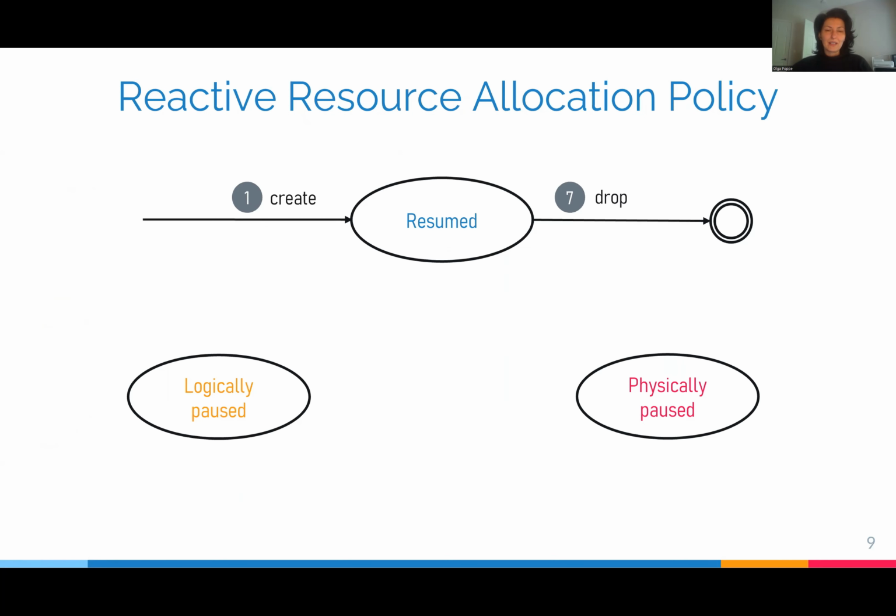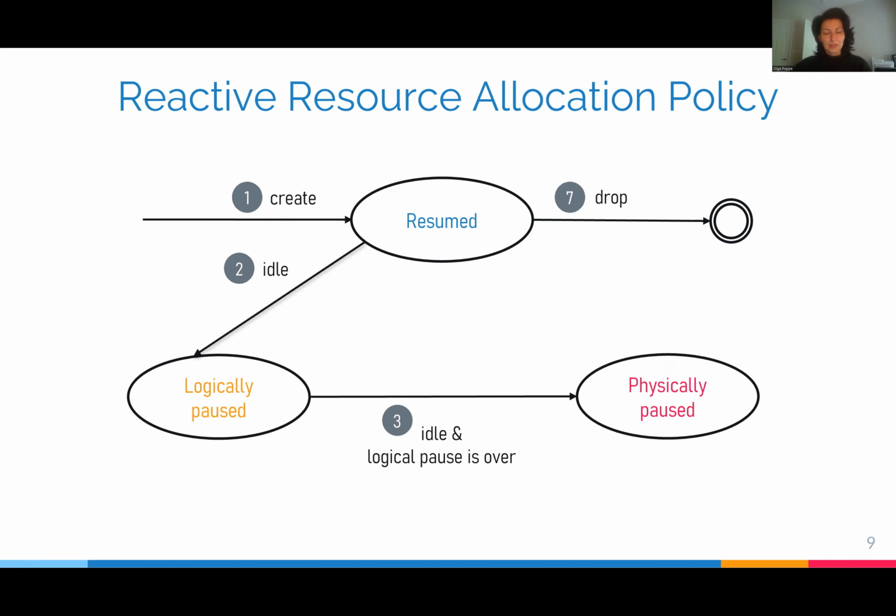So we can summarize the current reactive resource allocation policy as a finite state automaton. When the customer becomes idle, resources are logically paused. During logical pauses, resources are available, but customers are not billed. If the database stays idle during logical pause, we physically pause the resources. If during logical or physical pause, the customer comes back online, we activate the resources.